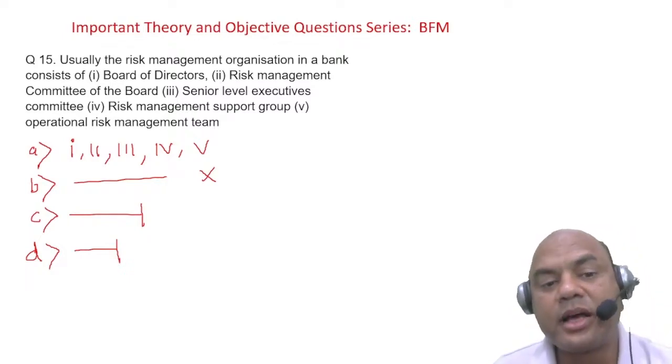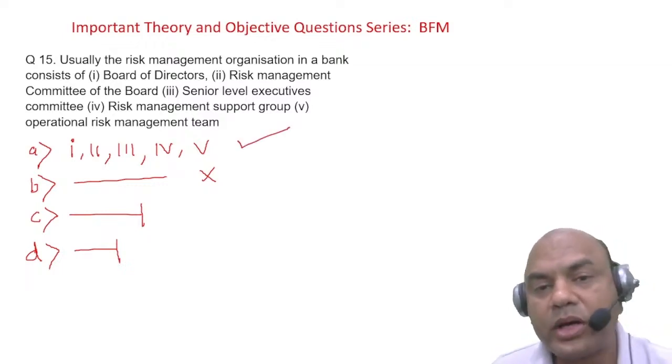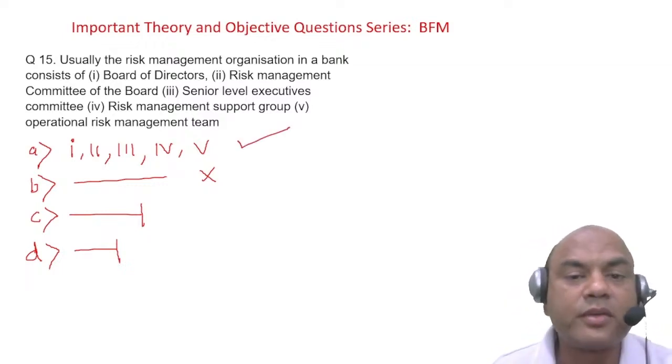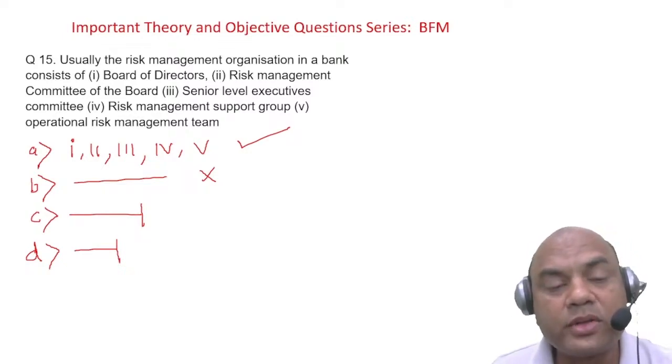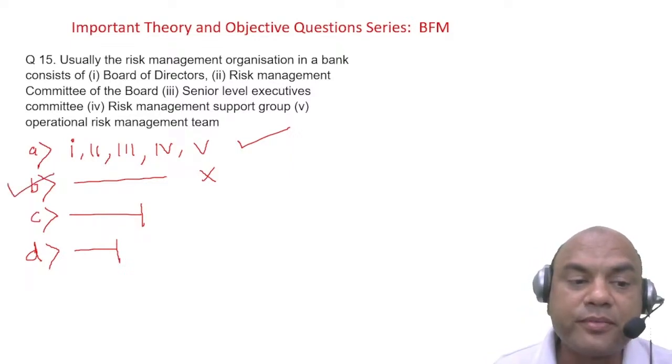Again I am seeing the answer all of you are typing is A, all of the above. No, the answer is not all of the above. All of the above is not always the right answer. It can be a trap also. The correct answer is B.